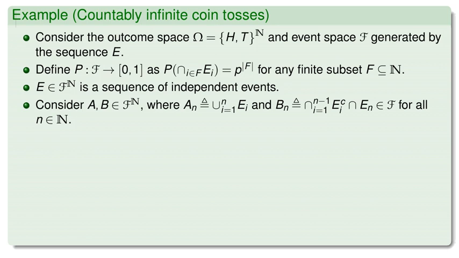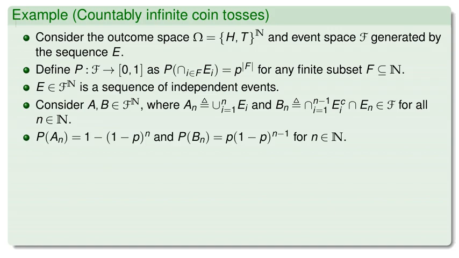Both are in F. The probability of A_n works out to be 1 minus (1 minus p) to the n, and P(B_n) is p times (1 minus p) to the n minus 1, for n in N.